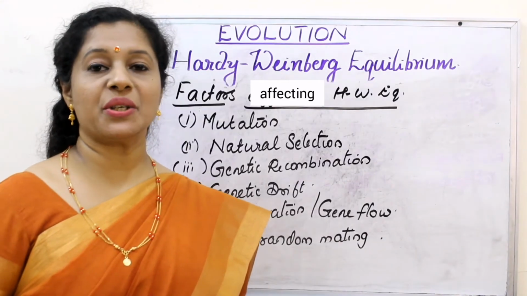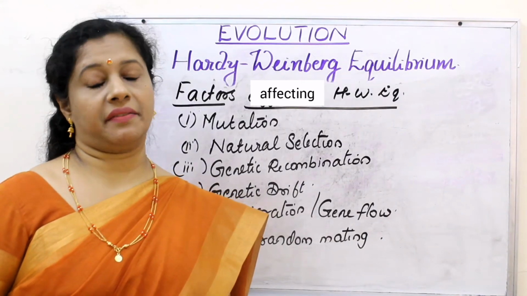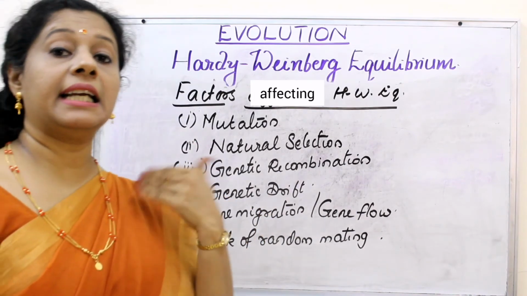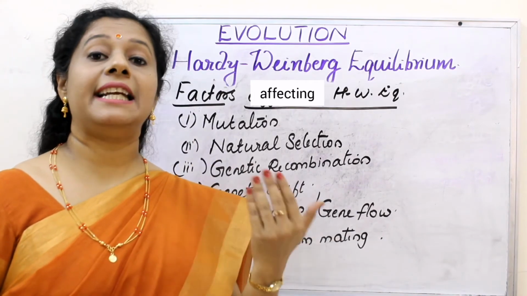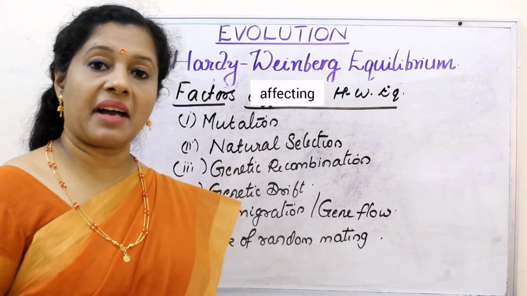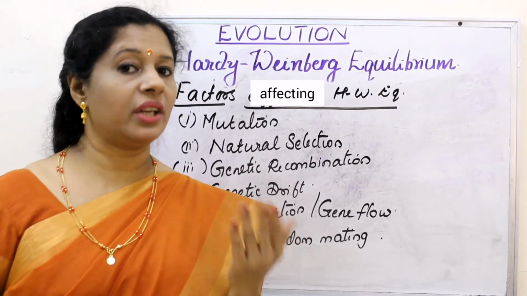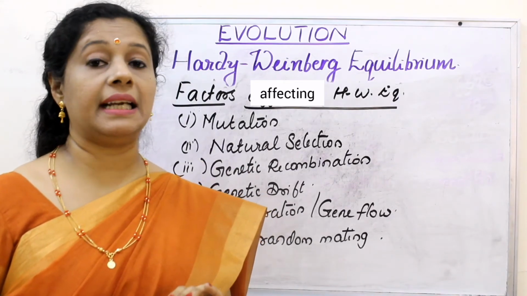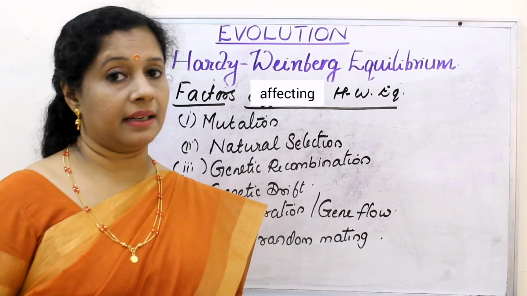Another important point to learn here is what are the factors affecting Hardy-Weinberg equilibrium. Factors affecting equilibrium means the factors leading to genetic variability. These are the factors which we discussed in the previous video, Neo-Darwinism. In that I have discussed all of these in great detail. I will give the link here.